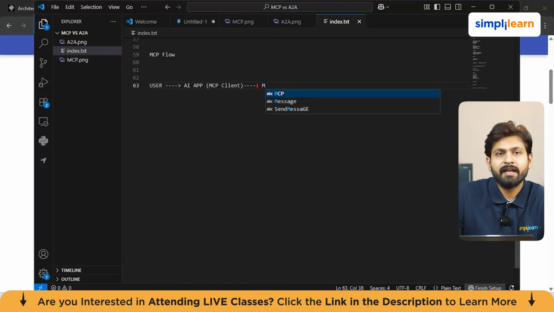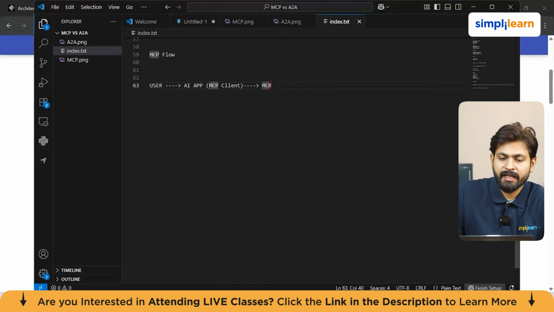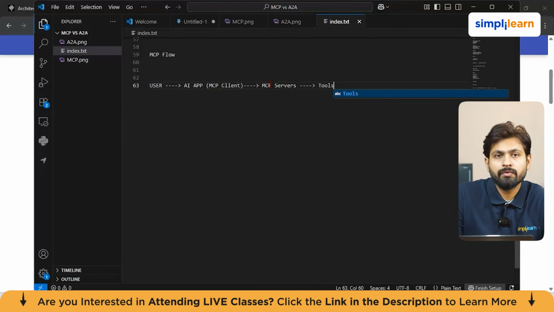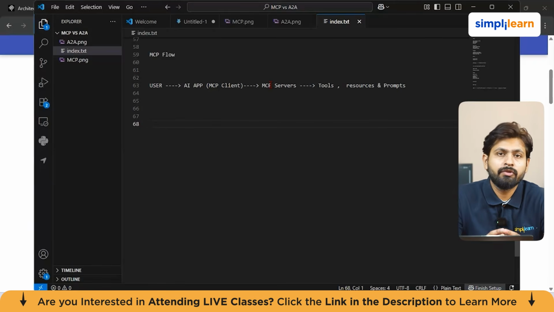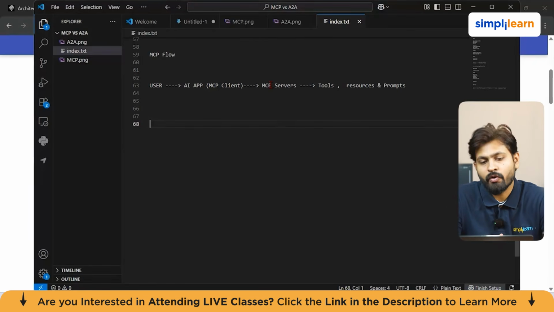So you can say the user connects to the MCP client. Now, an MCP client connects to the MCP servers. Now, MCP servers expose tools, resources, and prompts. Now, the AI uses those capabilities to answer or act, using the model context protocol. Now, let's try to discuss the A2A flow.